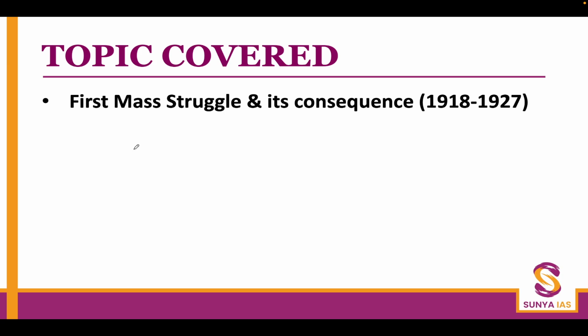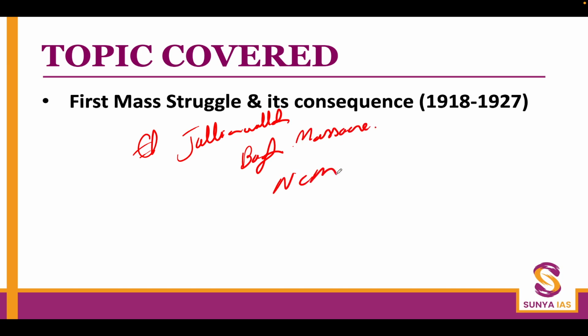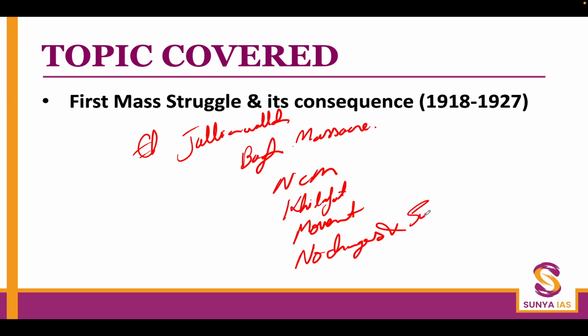That is the period which saw the whole transformation from the Jallianwala Bagh incident or massacre, and then the non-cooperation movement, then the Khilafat movement, followed by the differentiation in the Congress leadership, between no changers and the Swarajists. So that you have to keep in mind. That's the topic we have covered.